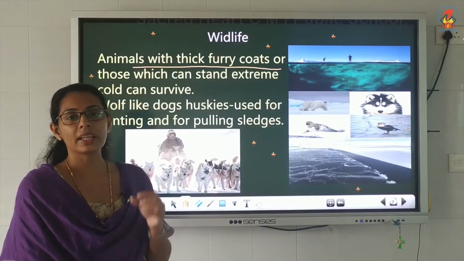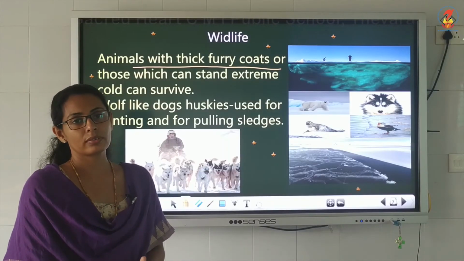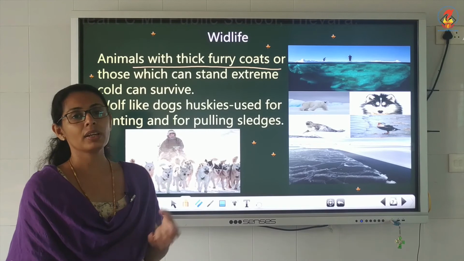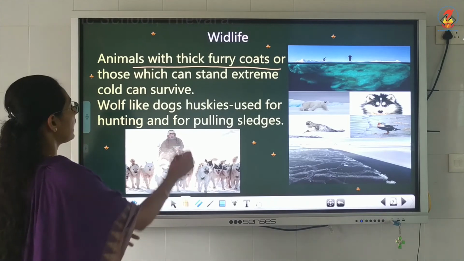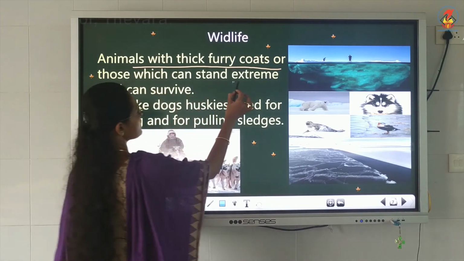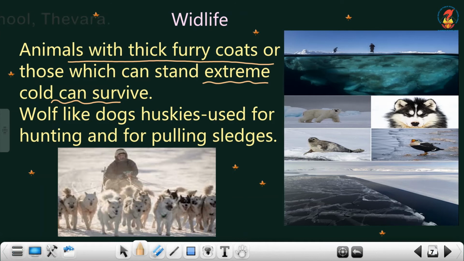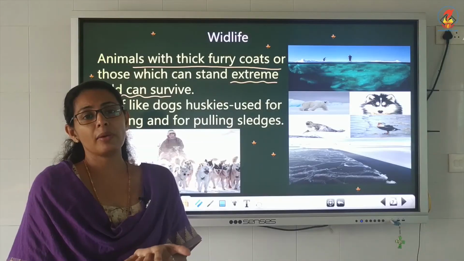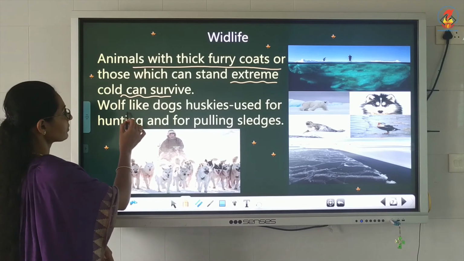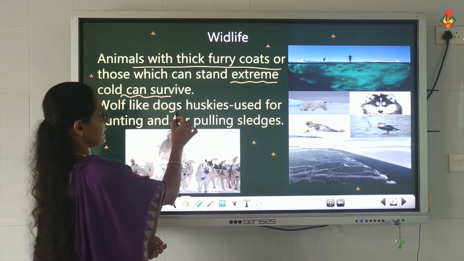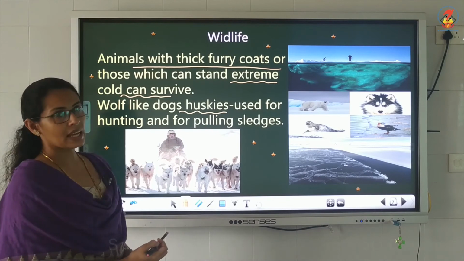Those animals which have thick furry coats and can stand extreme cold can only survive in this area. And sometimes the wolf-like dogs, huskies, can be seen.